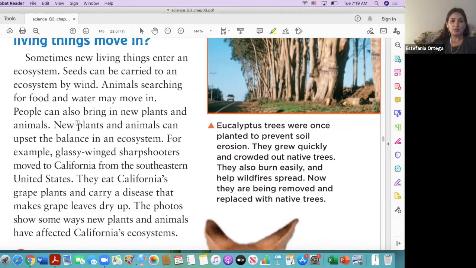For example, glassy-winged sharpshooters moved to California from the southeastern United States. They eat California's grape plants and carry a disease that makes grape leaves dry up. The photos show some ways new plants and animals have affected California's ecosystem.